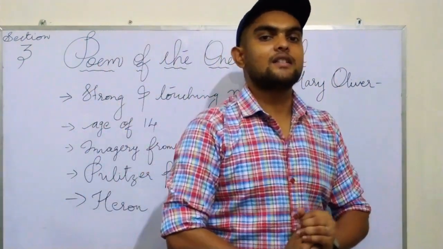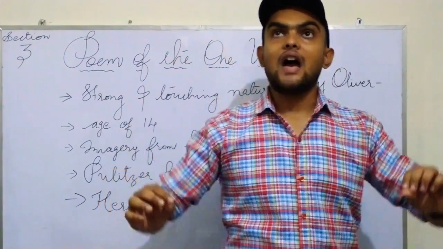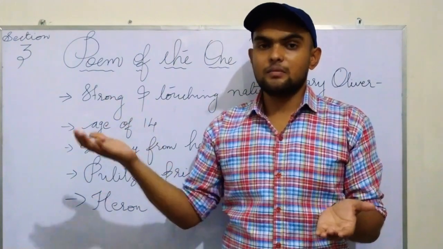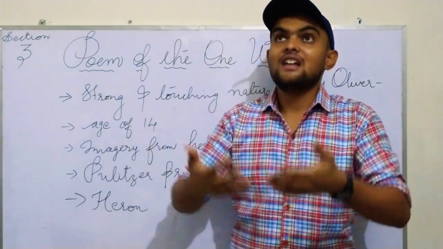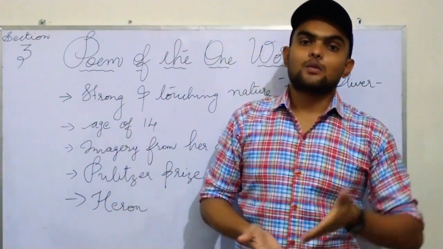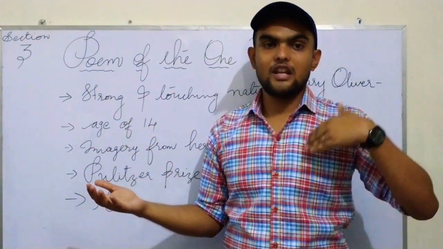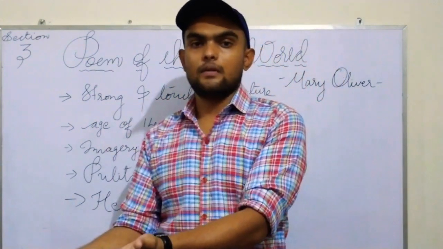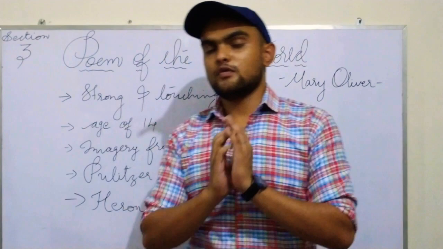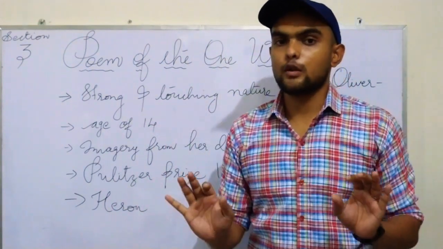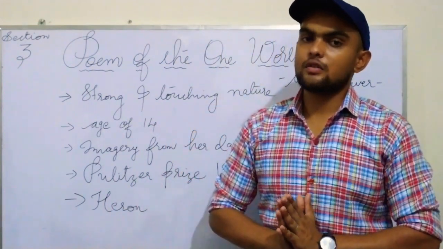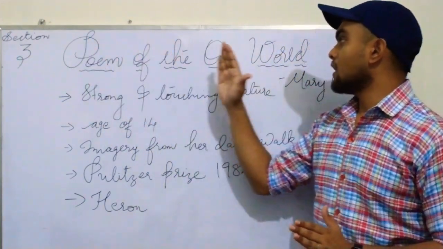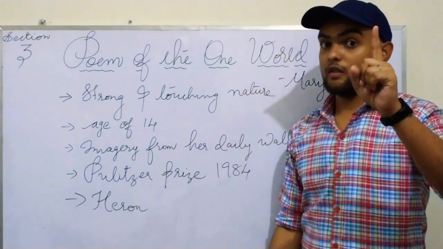It just says to respect nature, and all of us, the plants, animals, birds, and we human beings live under one sky. So respect each other, give respect, take respect. Like that we live in this world, right? This is a very beautiful poem, a cute poem, very well understood. The poem name was Poem of the One World, oneness.